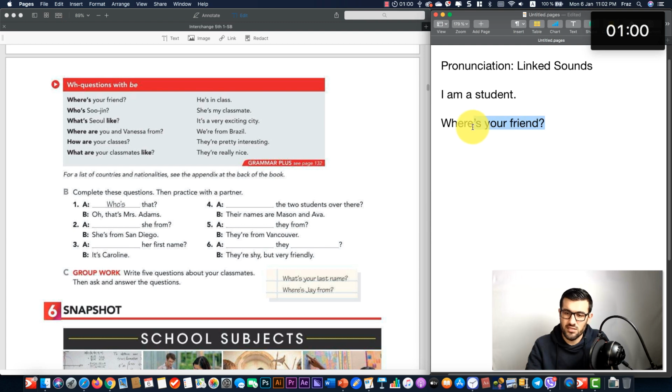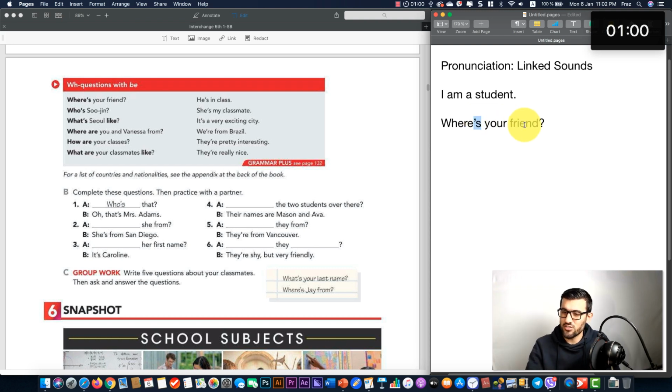The structure is like this. The question word comes first, then verb be, and then the subject. Since it's a question, we reverse the positions of verb be and the subject, and then we have the complement. Remember that since you use question words, you have to remove the part that you are asking about. Since we are using where, there must not be any place in the question itself, because you are asking about the place. Once you use any question word, the answer must not be within the question. I hope you understand that.